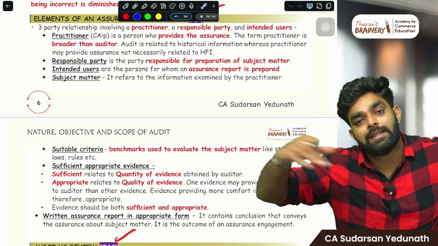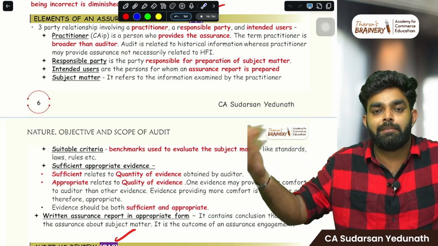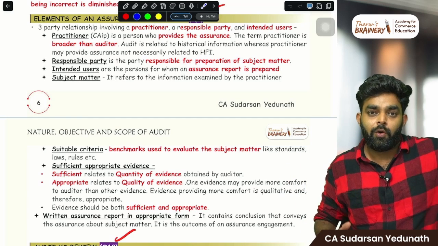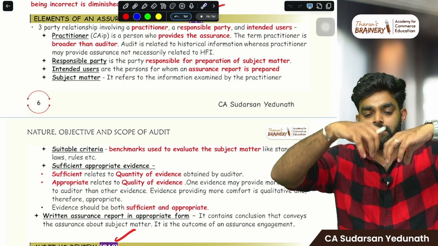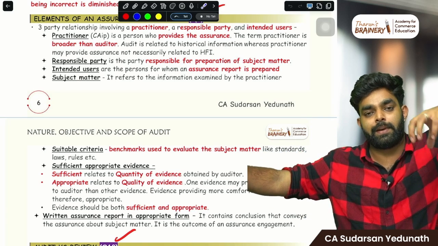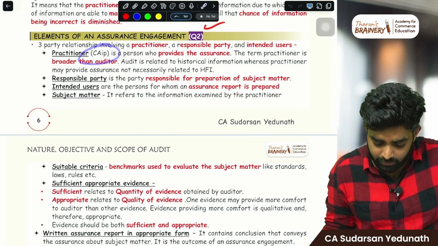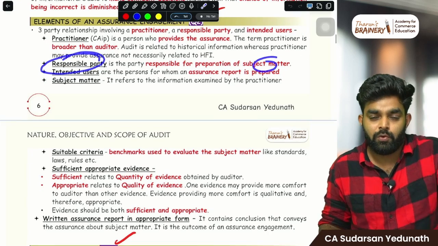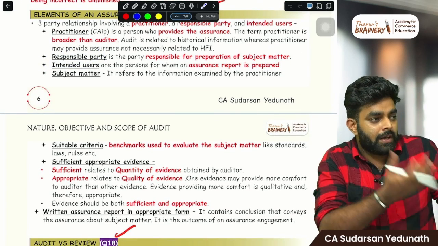And he also does some other services: some consulting, some advice, sometimes branding, marketing, tax, stock market help. They may do a lot of these things. All these together is called a practitioner. A CA who does the audit plus the other services is a practitioner. CA in practice is the person who provides the assurance. Then the responsible party: the client, whose financial statements and reports we are checking.